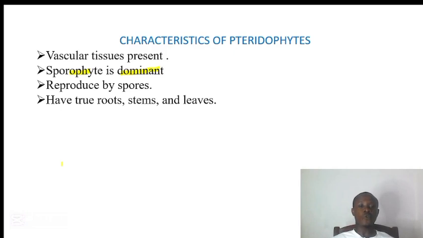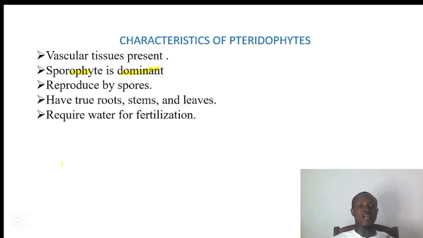And they have true roots, stems, and leaves. They are the first division since we started this tutorial that have true roots, stems, and leaves. The division Bryophyta, they were not having true roots, stems, and leaves. It is the pteridophyte, since we started this tutorial, that is having vascular bundles. That means they are having xylem and phloem.